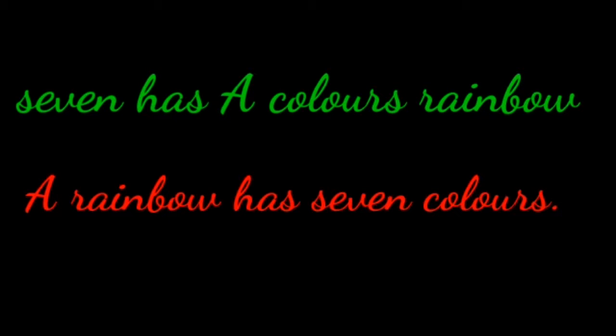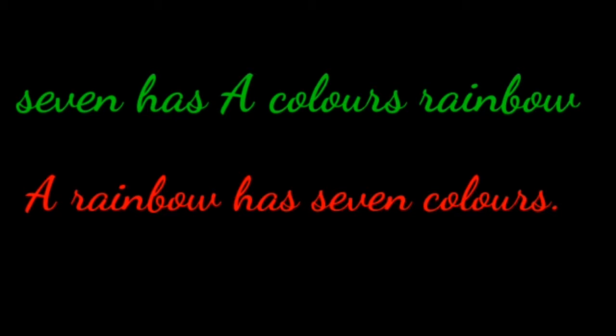Look at these words, children. What are the words given here? 7 has a colors rainbow. Do you understand anything from these words, children? No. Shall we rearrange these words to get a meaning? Now, look here, children. A rainbow has 7 colors. Now you got a meaning. So, this is called a sentence.